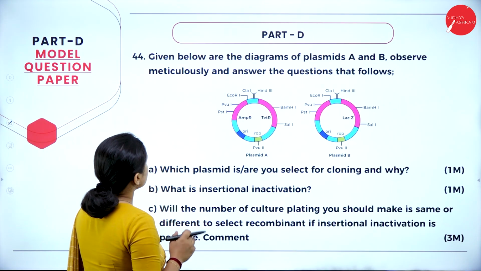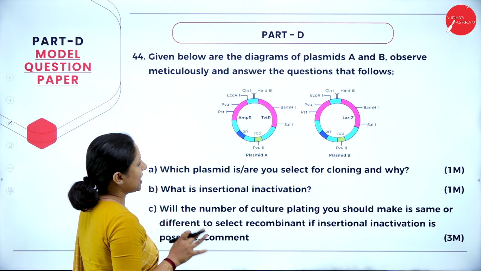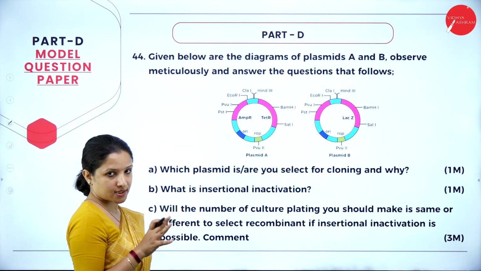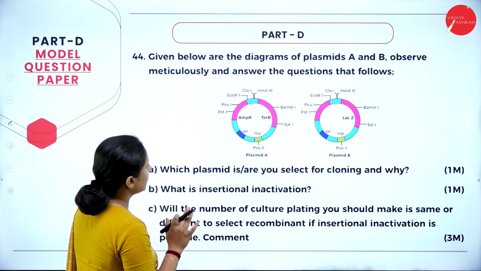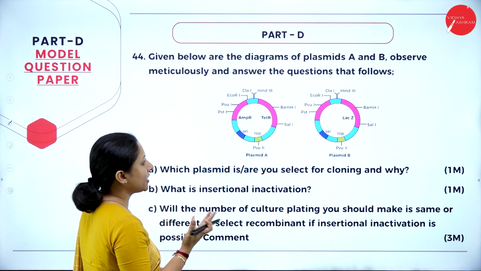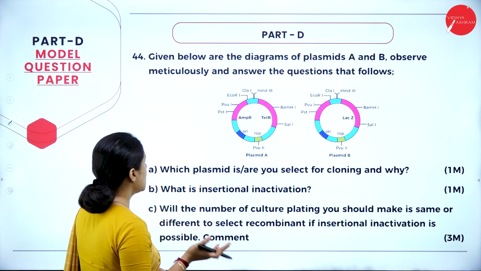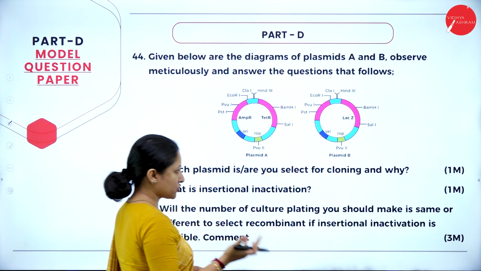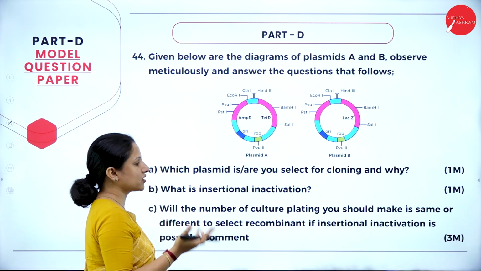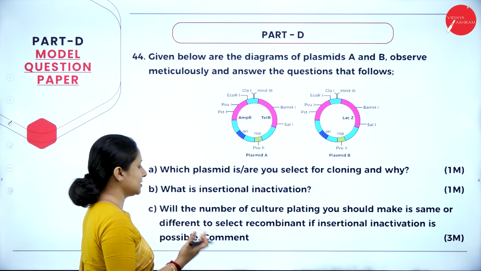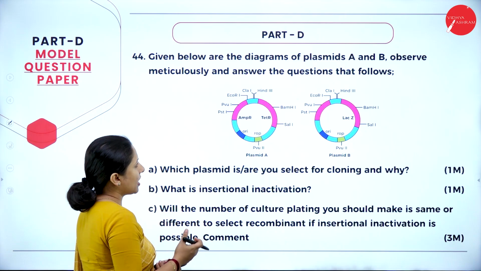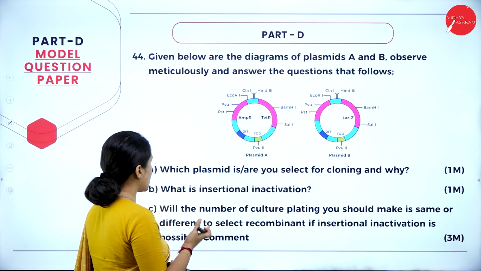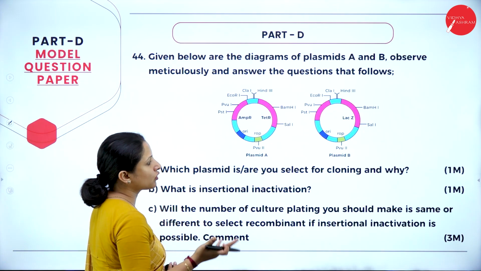So moving further, given below are the diagrams of plasmid A and plasmid B. Observe and answer the questions that follow. So what are the questions we will look into? Which plasmid would you select for cloning and why? What is insertional inactivation? Will the number of culture platings you should make be the same or different to select recombinants if insertional inactivation is possible? Comment. So we'll look into the answer. You have to look into these two and say which one is the better plasmid. So question 1, which plasmid would you select for cloning and why?